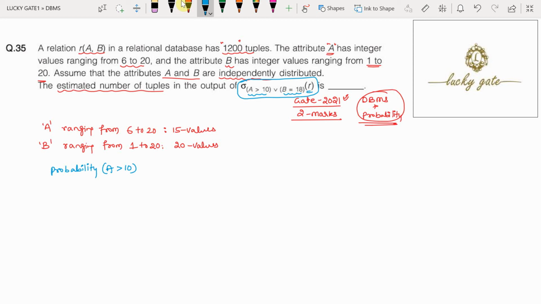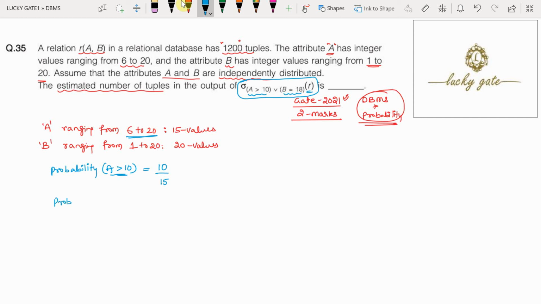That is the number of favorable cases by total cases. The favorable cases for column A greater than 10, among the values of A ranging from 6 to 20, are 10 values, that is, from 11 to 20, among the total cases 15. It means the probability of A greater than 10 is 10 by 15.